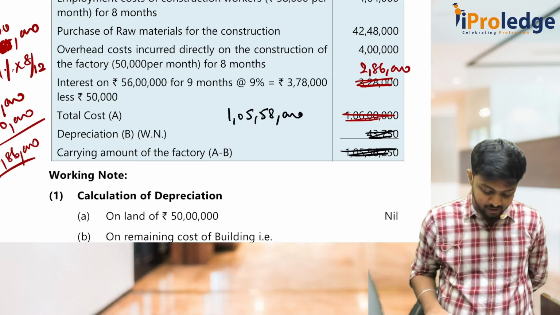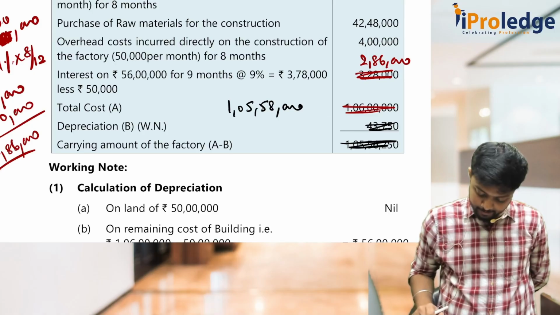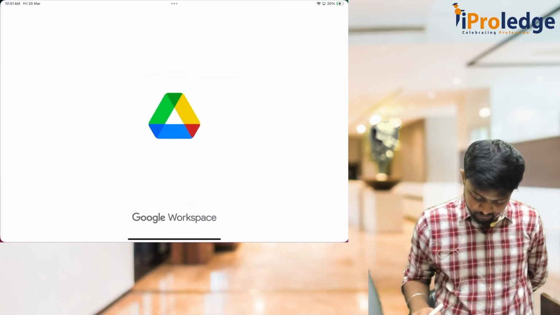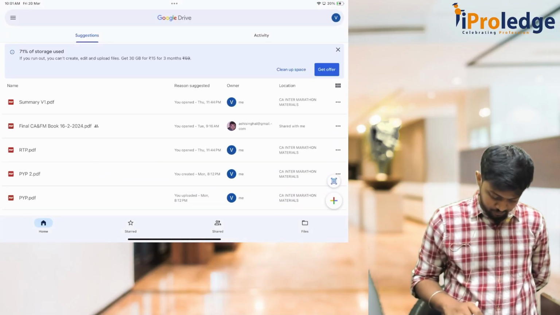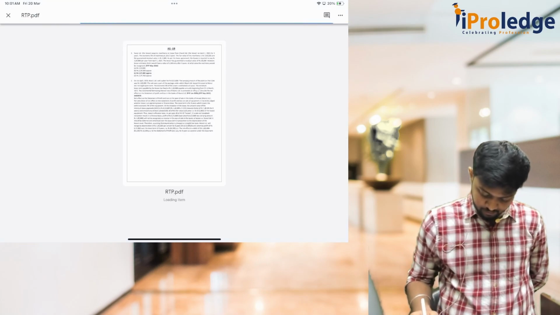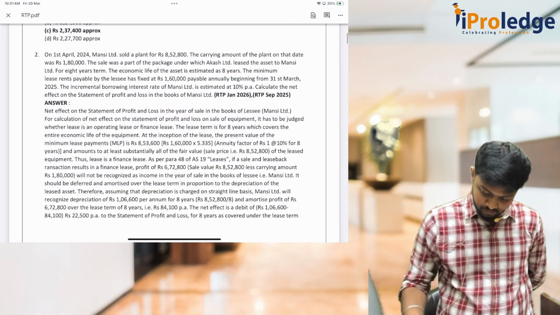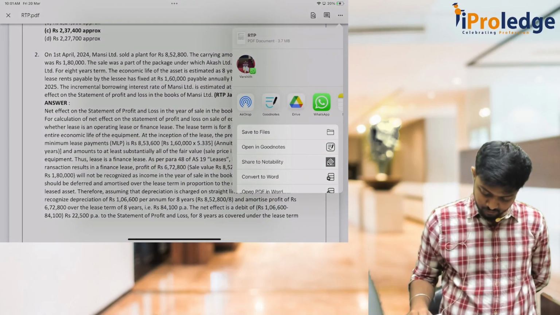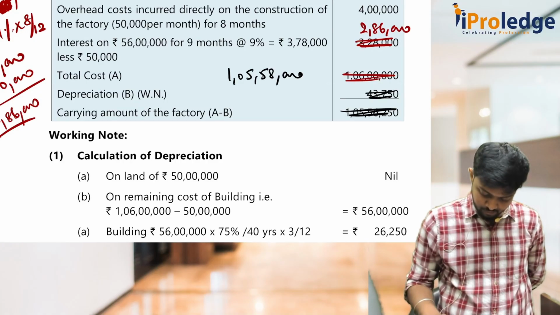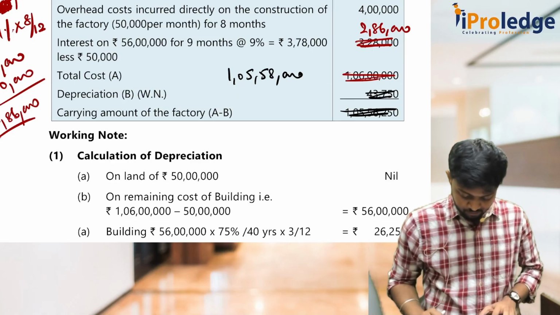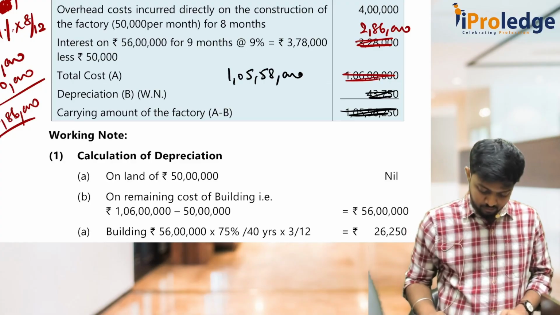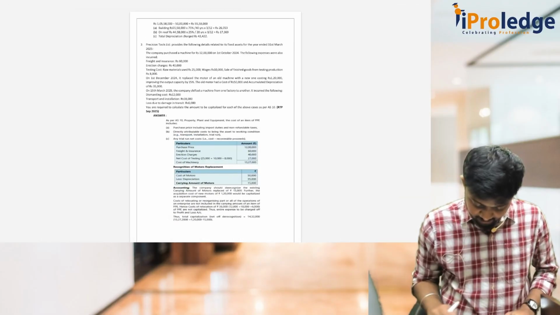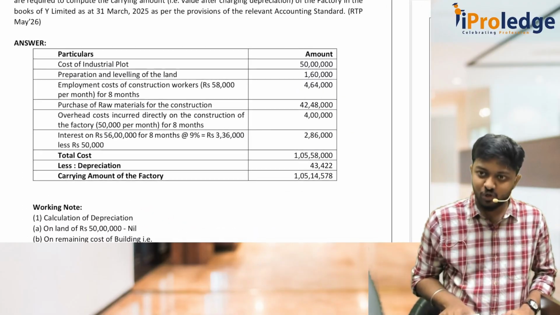I've corrected it in my solutions, you can open that also. I've altered the solution and given it here.